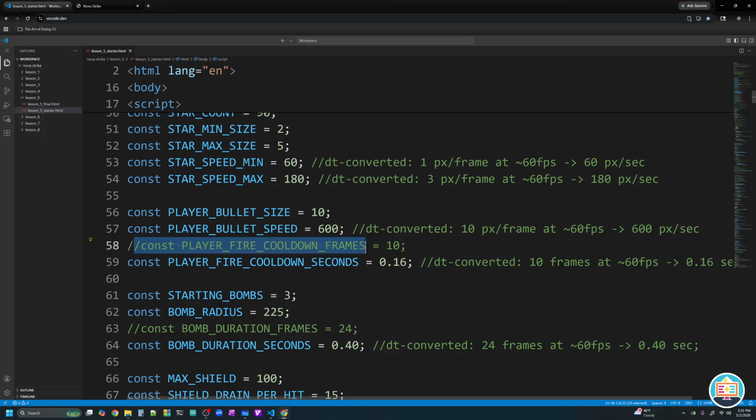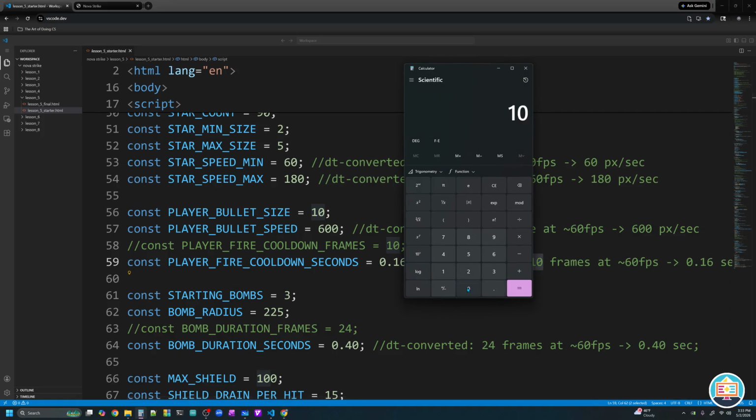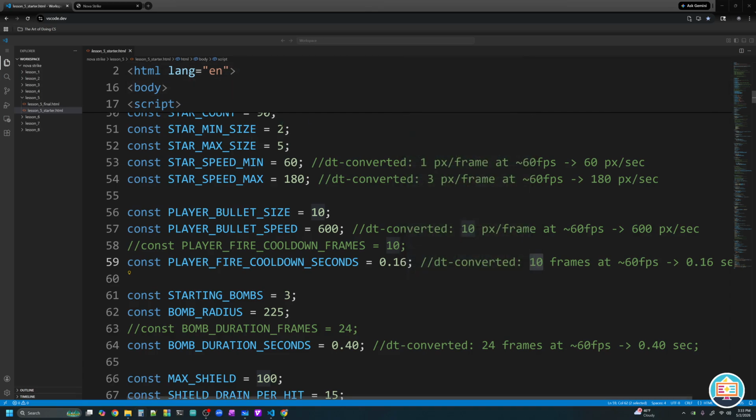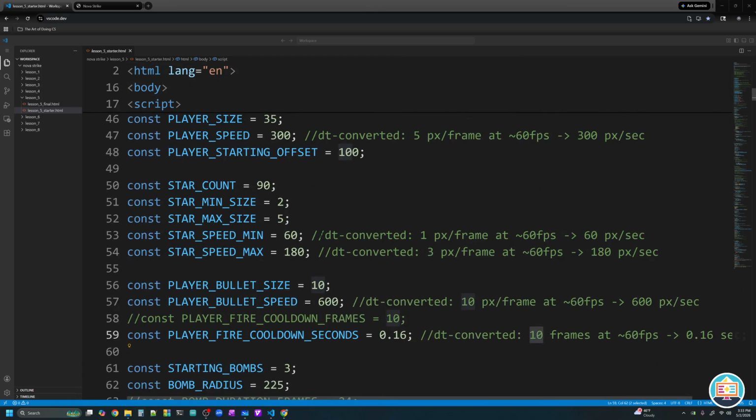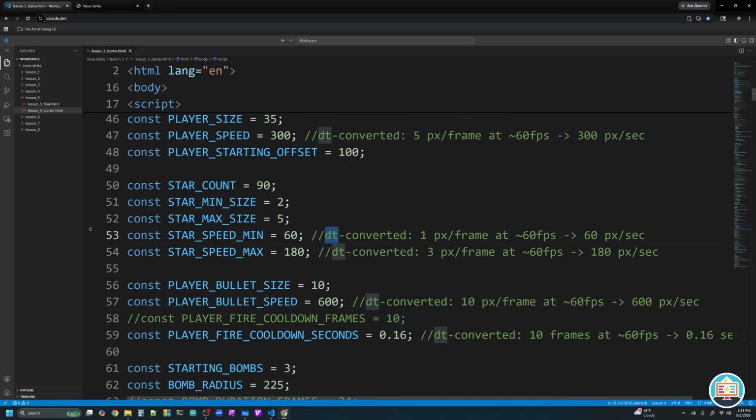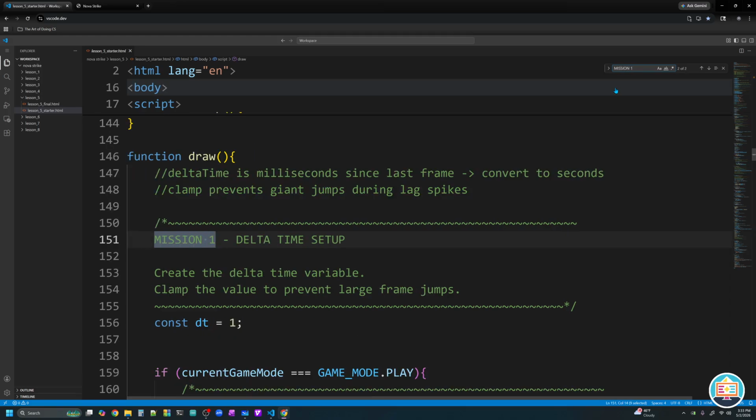Note, our cooldown frames was 10. Now our cooldown for firing seconds is 0.16. At 10 frames, assuming 60 frames per second, 10 divided by 60 gives me that 0.16. So all of those values have been converted. Now, let's look at how we get this dt, because all these values are dt converted. That's going to be where we find ourselves in mission number 1.